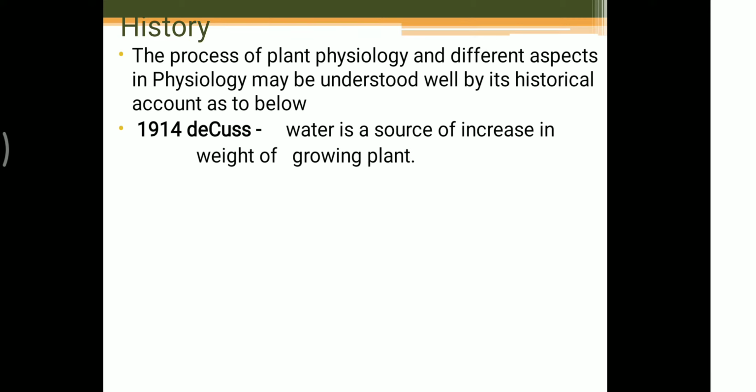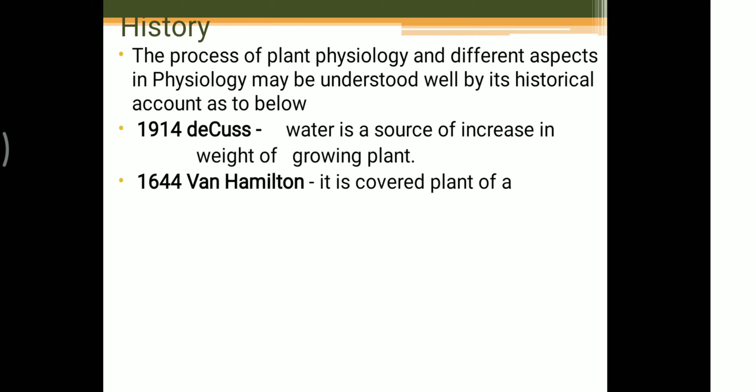We all know that each and every plant requires water, and if we give water, the weight of the plant increases. He tells only that, but it is the first step toward plant physiology: water is the source, and without water a plant cannot grow. That is the first step, Decos in 1940.